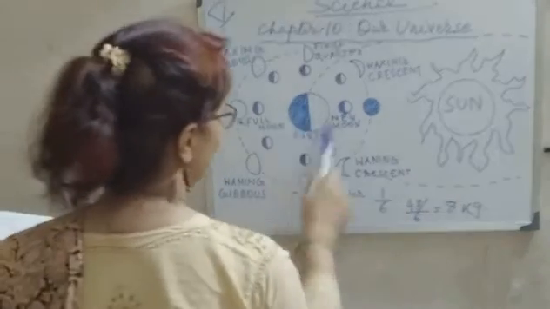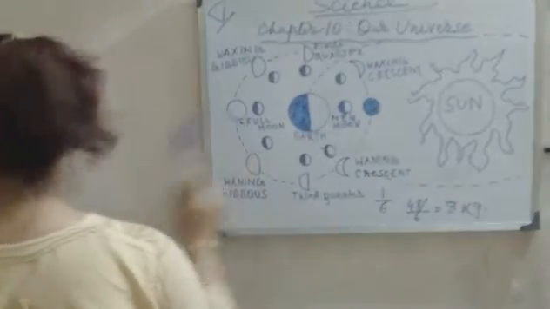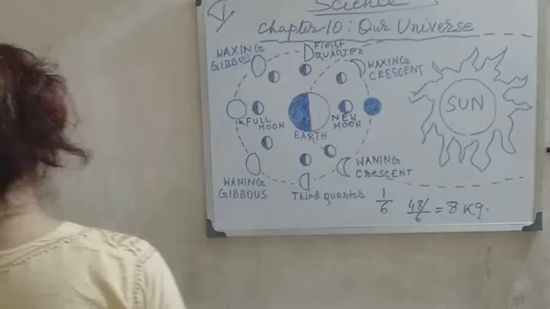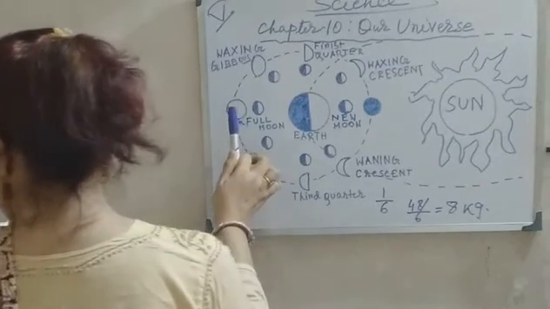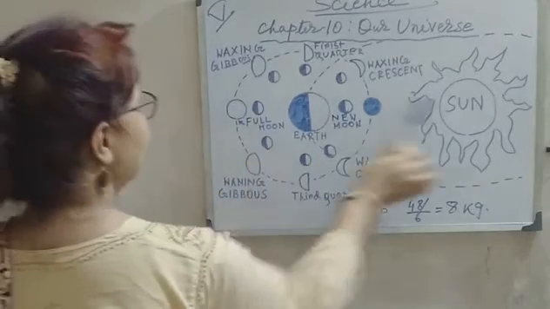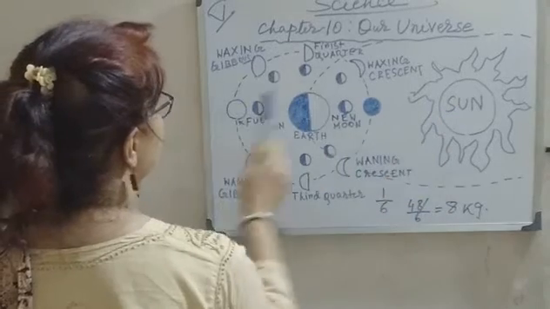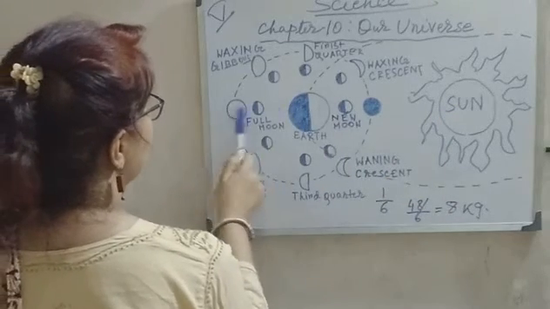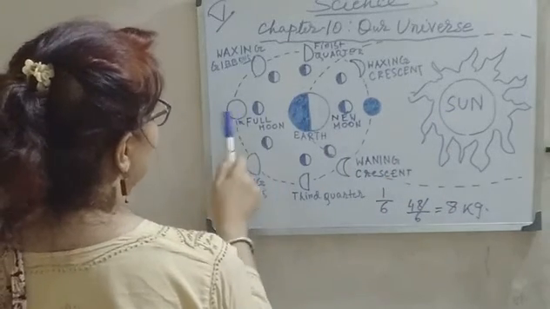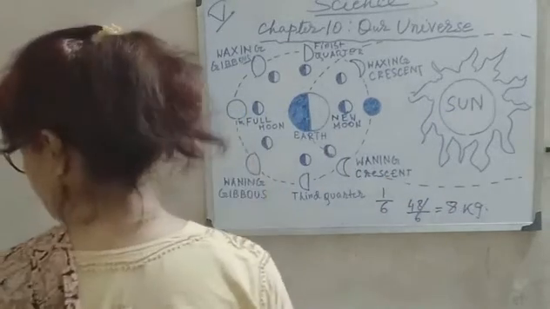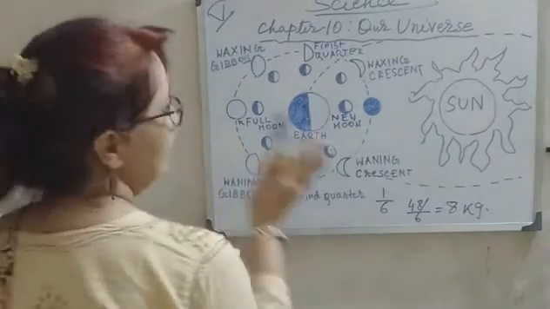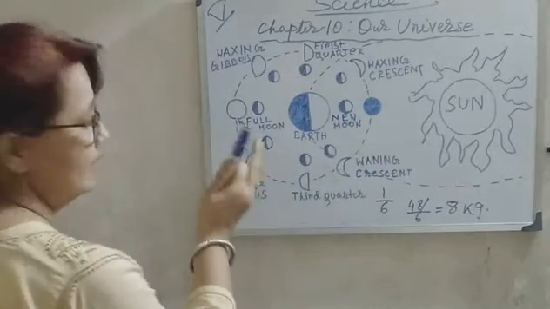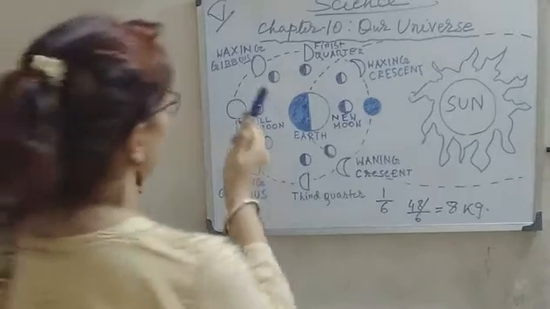This means the lunar hemisphere facing earth is completely sunlit. The sun's rays fall on it and we can see it fully. So this is the full moon, and it appears like a circular disc.